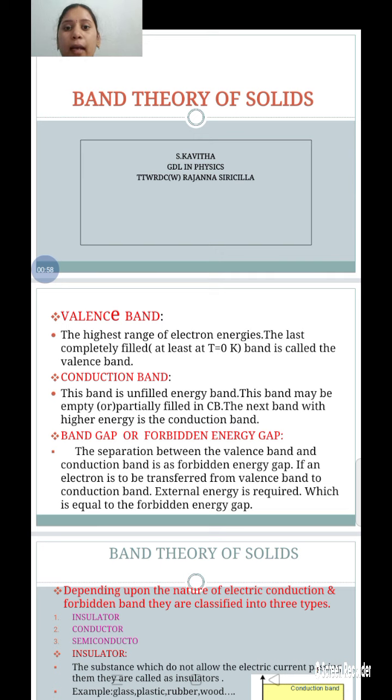Then what is the band theory of solids? Solids are of three types of materials: insulators, conductors and semiconductors. The behavior of electrons in these three materials is explained in the band theory of solids. Let us discuss the valence band and conduction band.